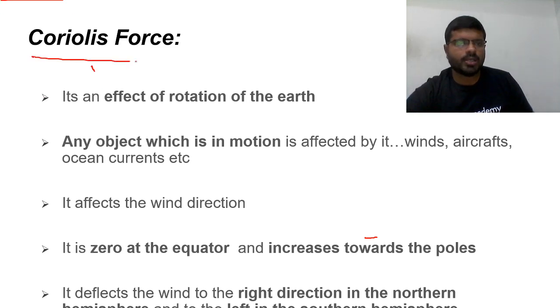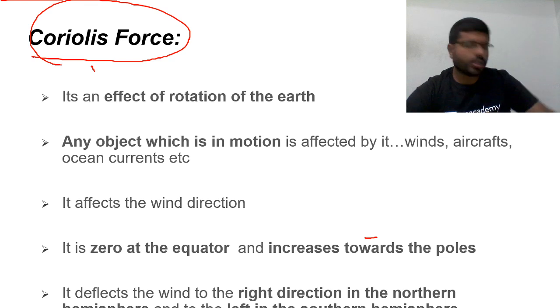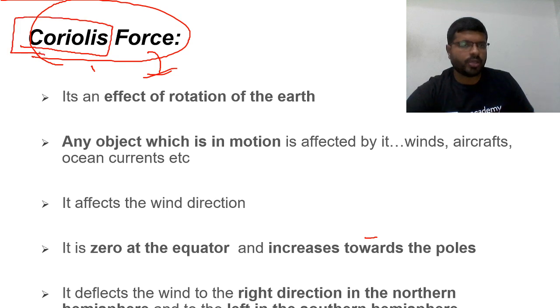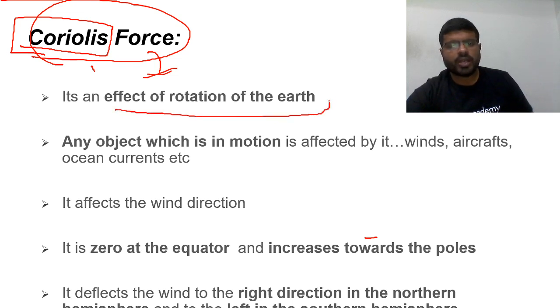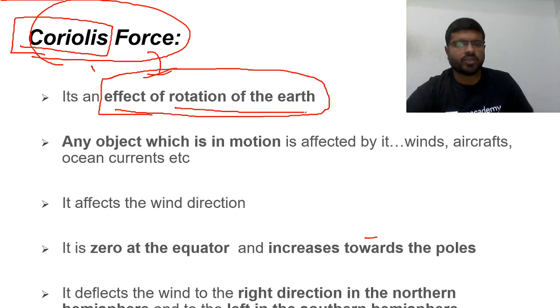What is this? Coriolis force. What is Coriolis force? Coriolis is a scientist, based on whose name it is called. This Coriolis force is nothing but an effect of rotation of the earth. Rather, it is not a force, it is an effect. It is an effect of rotation of the earth.